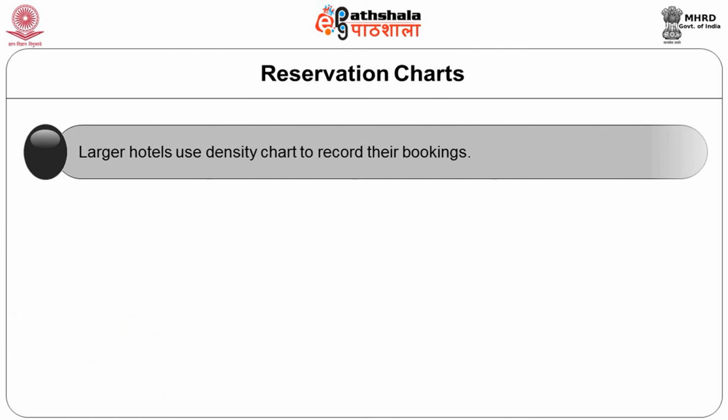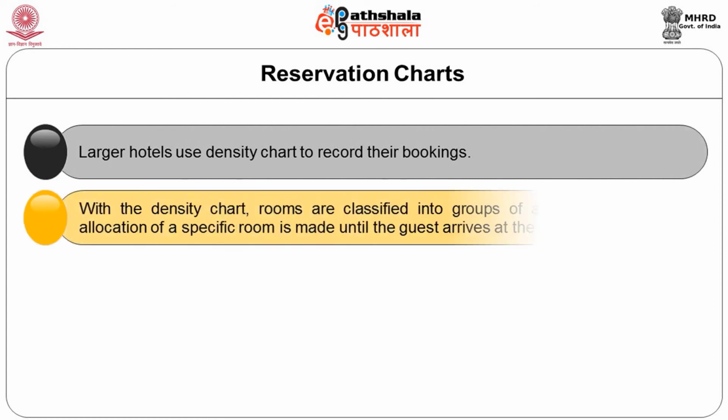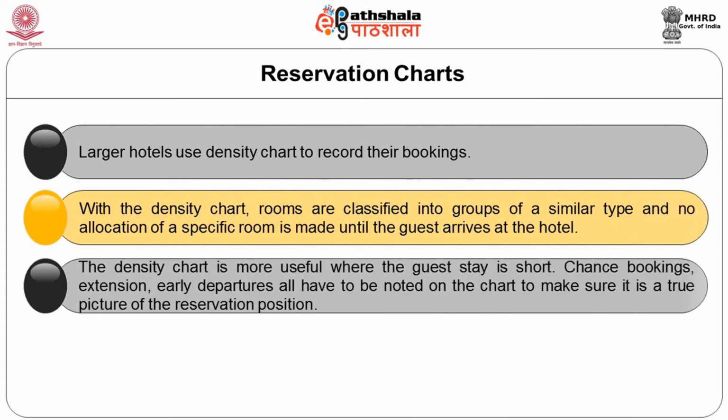The next one is density charts. Larger hotels use density charts to record their reservations. With the density chart, rooms are classified into groups of similar type, that is, rooms which can be adapted to business clients, rooms that can be adapted to family rooms and so on. The density chart is more useful where the guest stay is very short.